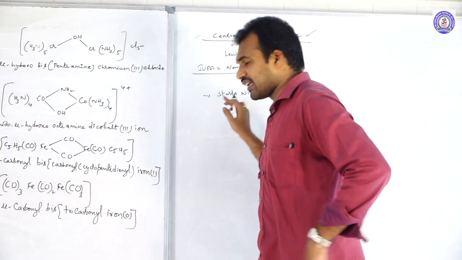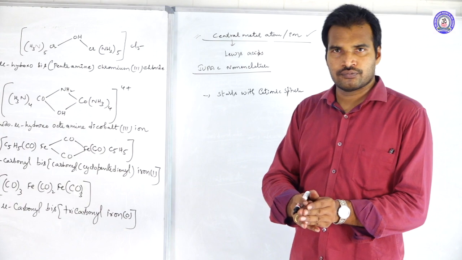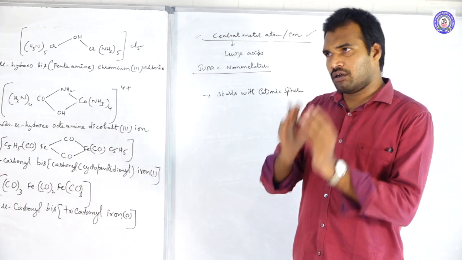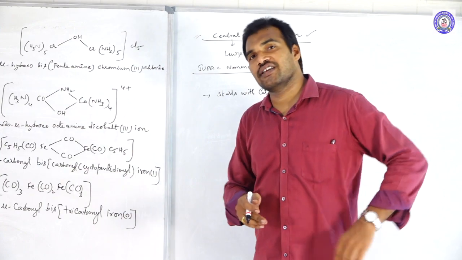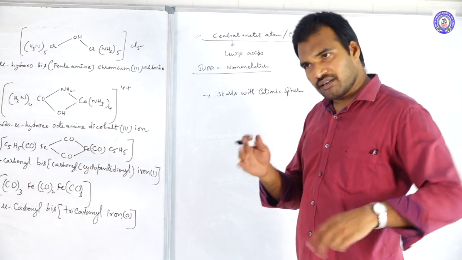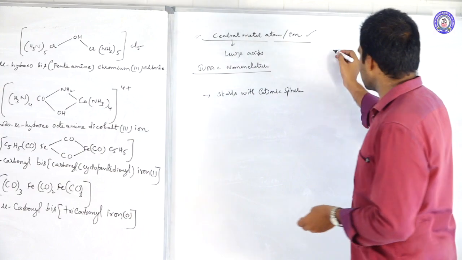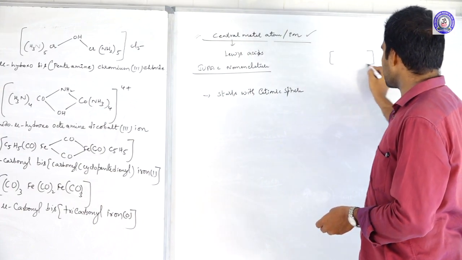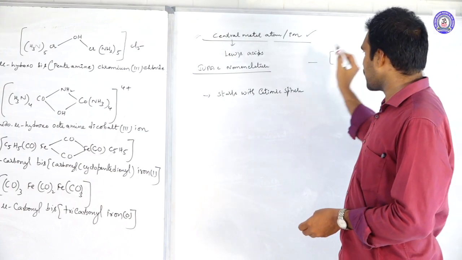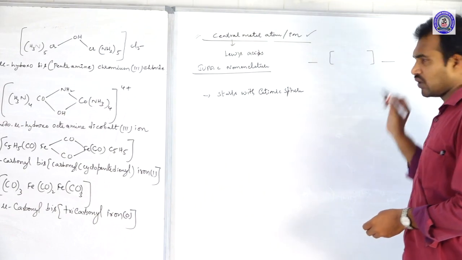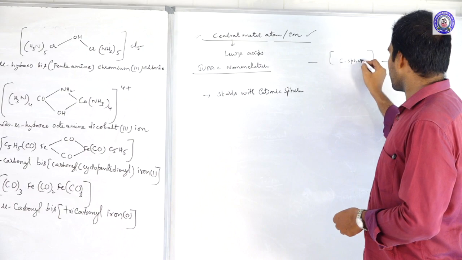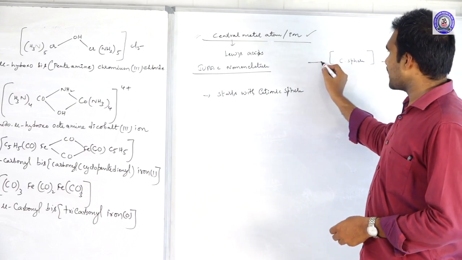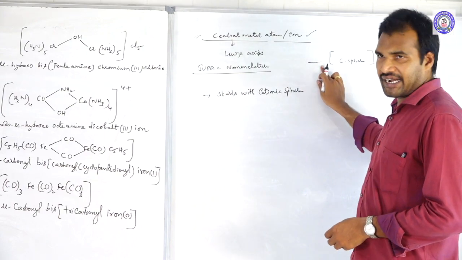And if there are no cations, then usually, if you see the skeleton, this is the coordination sphere, this is the cationic sphere, and this is the anionic sphere. If a cationic sphere is there, you should start with the cationic sphere.